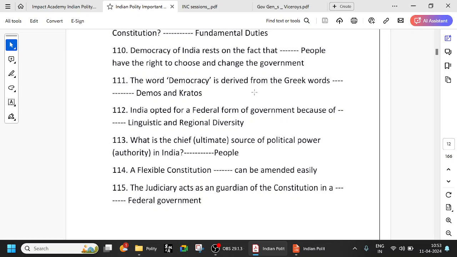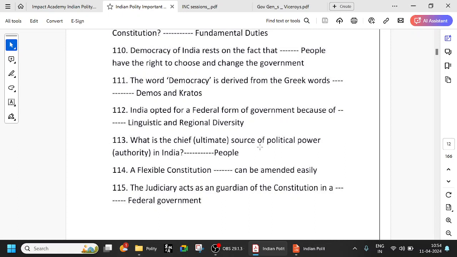So the word democracy is derived from the Greek words demos and kratos. Fine, remember that, demos and kratos. India opted for a federal form of government because of linguistic and regional diversity. In the question, there could be several options. They might say racial diversity or several other things. But majorly, India opted for a federal form of government mainly because of linguistic and regional diversity. Because though India is one country, every 100 kilometers in any direction you go, the language keeps changing and the food habits keep changing, etc. So we have a lot of linguistic and regional diversity, so we opted for a federal form of government.